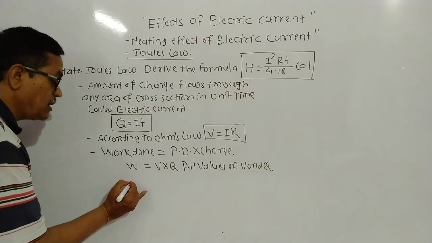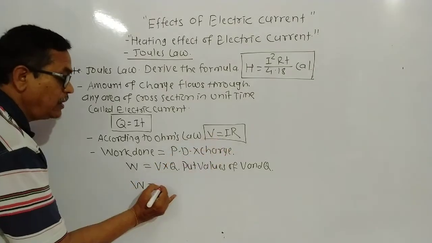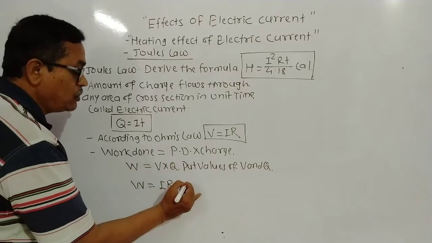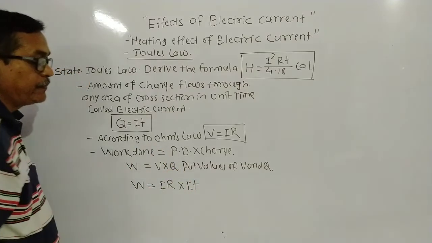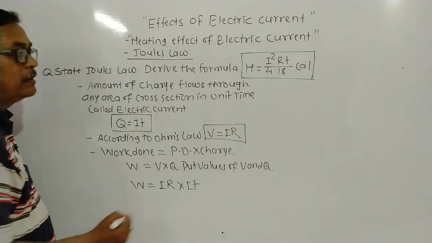Then how can this equation be converted? W equals, what is the value of V? That is IR, into what is the value of Q? That is IT. W equals IR into IT.